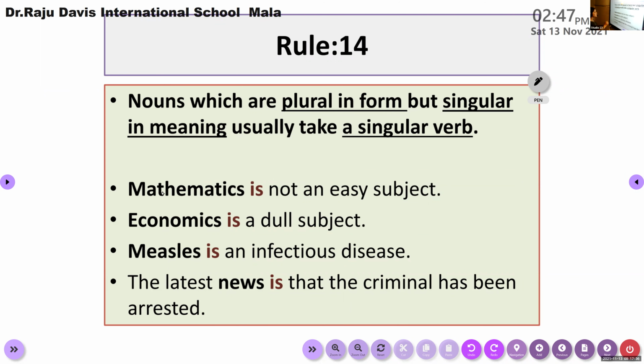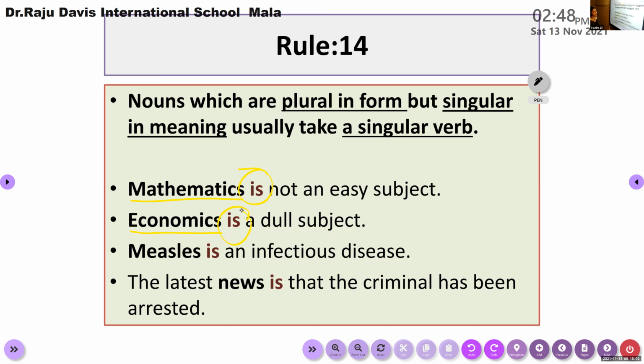So it is actually plural in form but singular in meaning. Along with such examples, we must use only a singular verb. And please note the word economics. It's a subject, a branch of study. Economics is one single subject. So plural in form, singular in meaning. So use a singular verb.